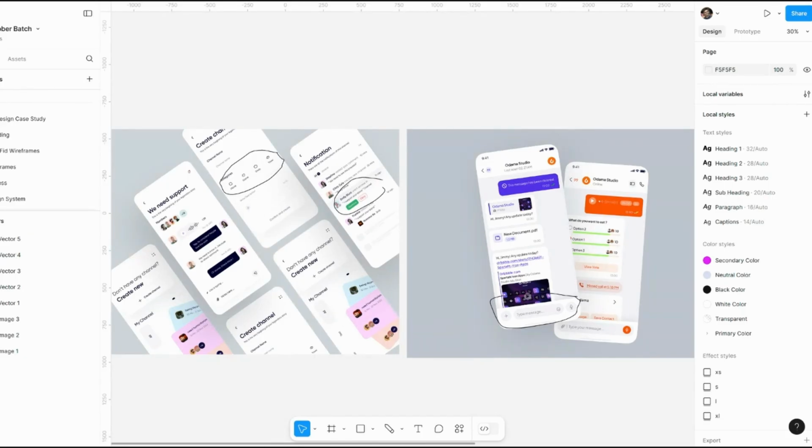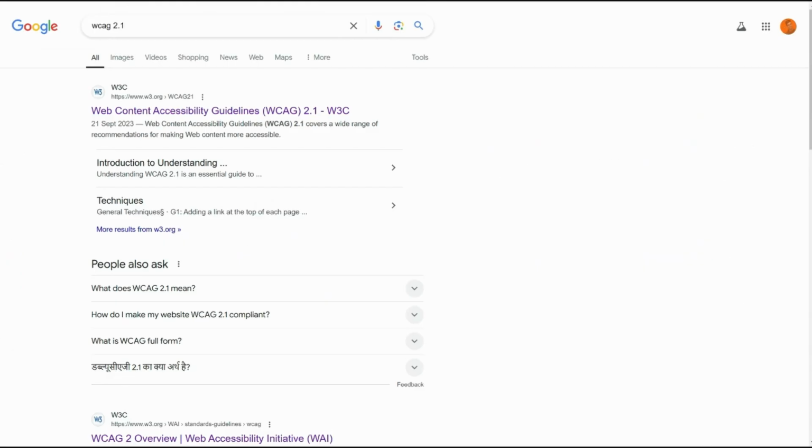I'm not sure whether we have talked about this or not, but as of now, we are following these particular guidelines. This is what we call WCAG 2.1, which we are following as of now when it comes to accessibility and usability.